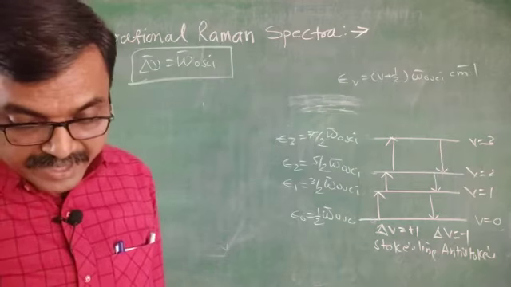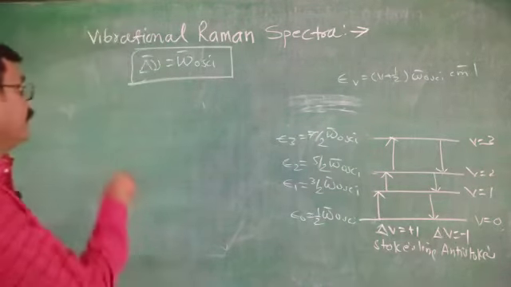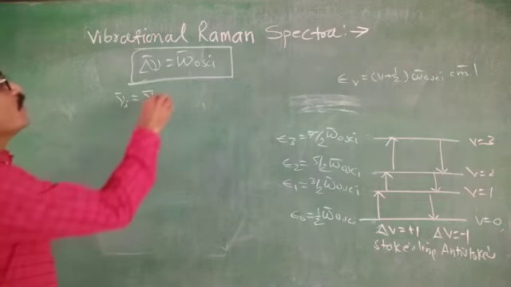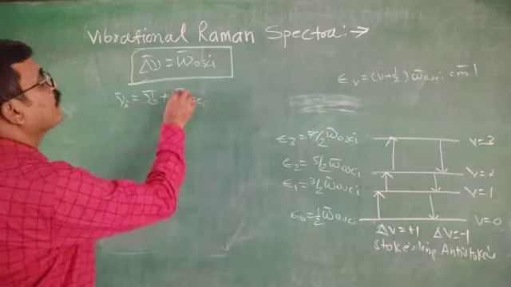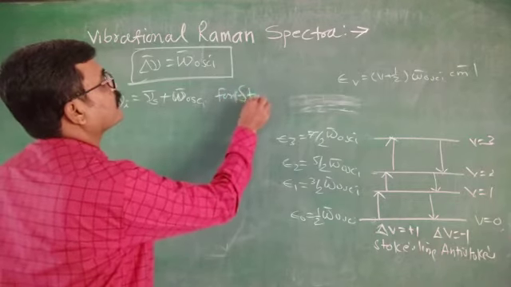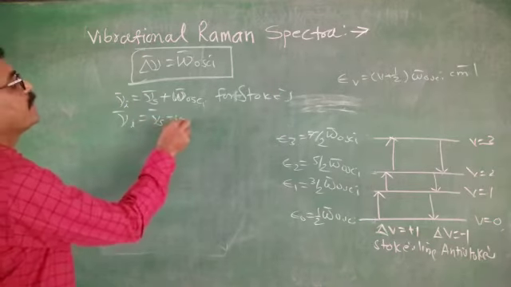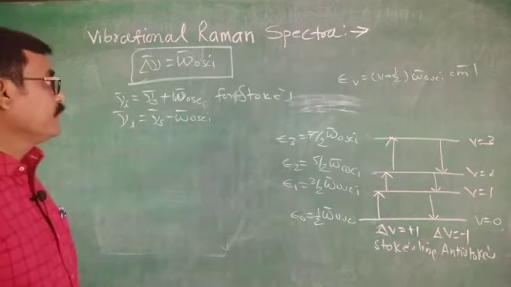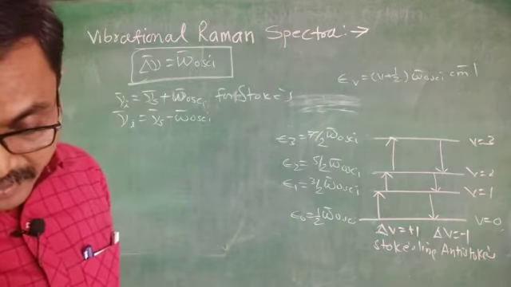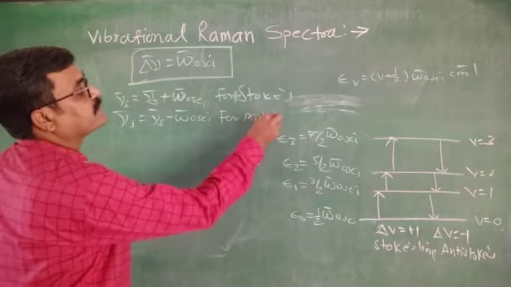Now if we consider the Stokes lines, the pure spectrum of Stokes lines appears at nu I bar equals nu S bar minus omega bar of oscillation, and for anti-Stokes lines it will be nu S bar plus omega bar of oscillation.